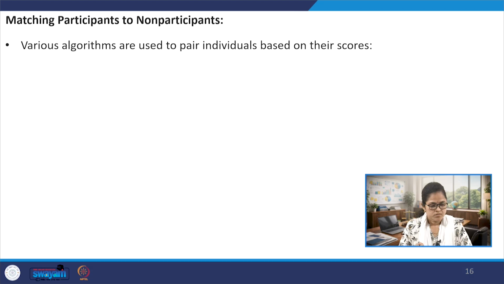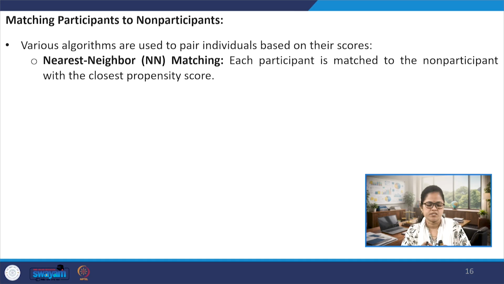Okay. Once we are done, then we have to match the participants to the non-participants. For matching the participants to non-participants, we use various algorithms to pair the individuals based on the propensity scores. Some important algorithms that we can use for this matching process: the first is nearest neighbor matching.